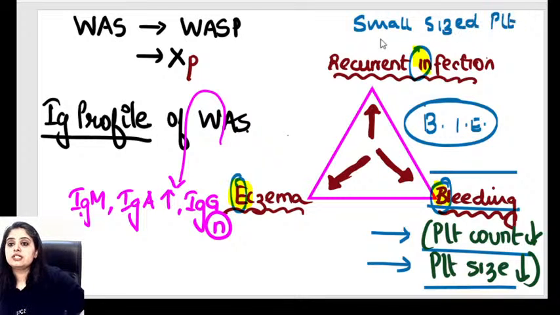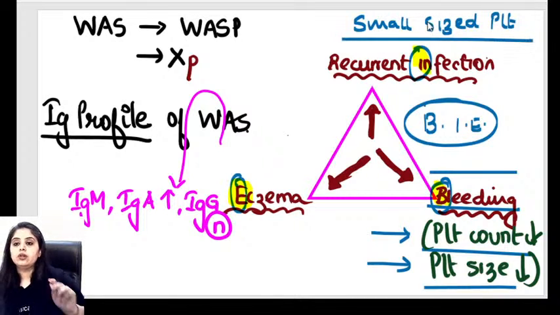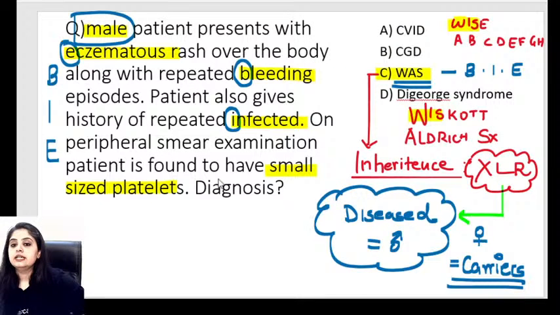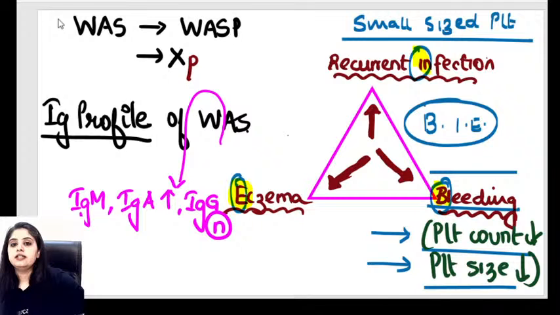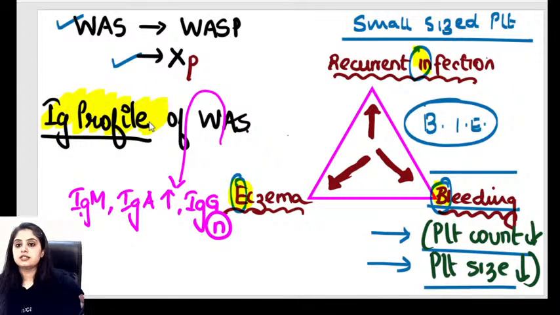Now questions from around this topic will also come. We will be doing all the disorders with small and large platelets. But for now, the platelet size has gone down, right? So that was mentioned here also. This patient had small sized platelets, all of which is going very well in favor of Wiskott-Aldrich syndrome, which is an X-linked recessive disorder. The last question that you can get, if we have FMG students in class, this is their favorite question. Wiskott-Aldrich syndrome is their all-time favorite syndrome.